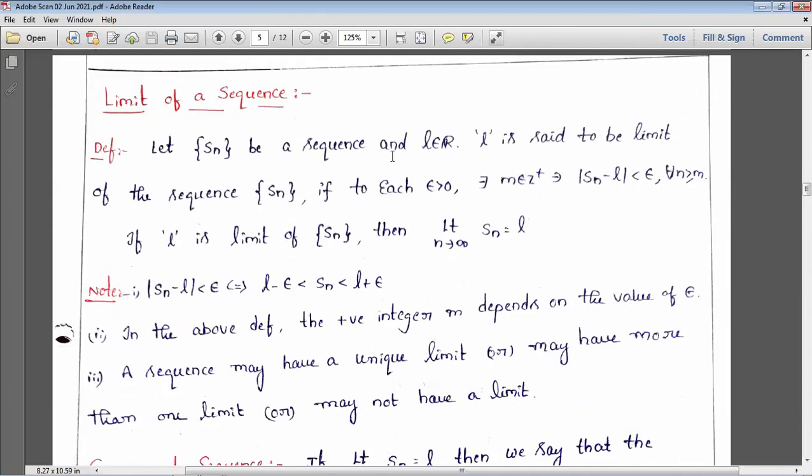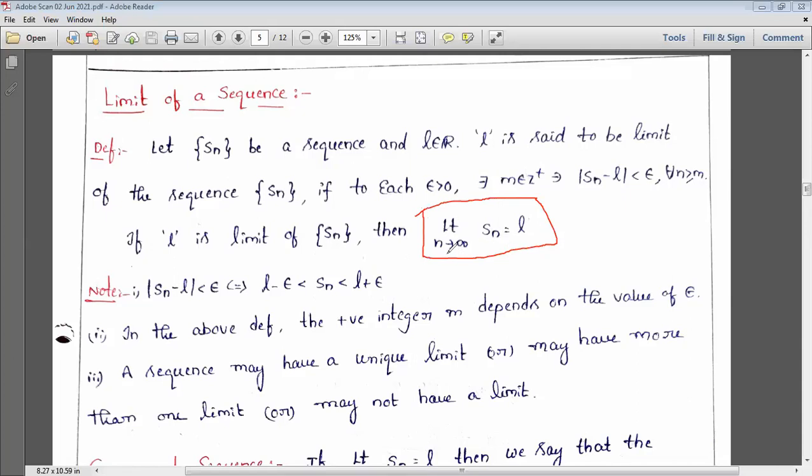We take a sequence Sn and L belongs to R, and L is said to be a limit of that sequence if for each epsilon greater than 0, there exists m belonging to the positive integers such that mod Sn minus L is less than epsilon. There is no change in the definition of the sequence limit wherever you go, whether in complex, real, or sequence. That is nothing but limit as n tends to infinity of Sn is equal to L.